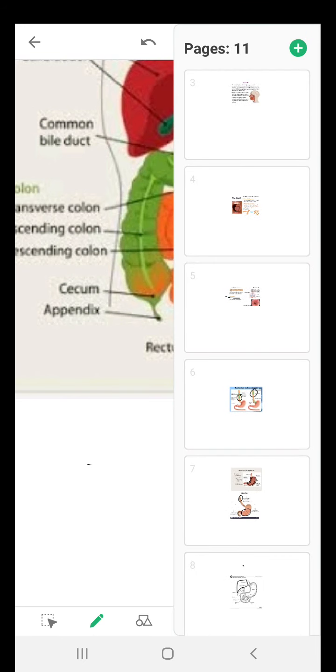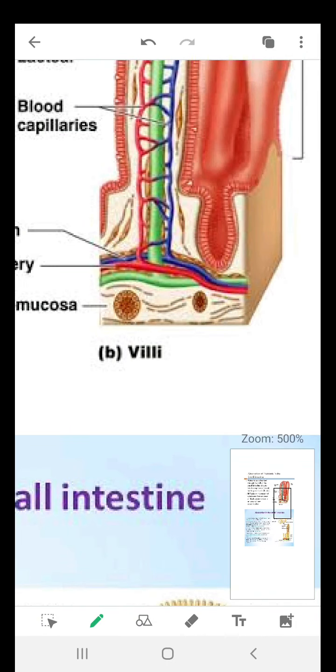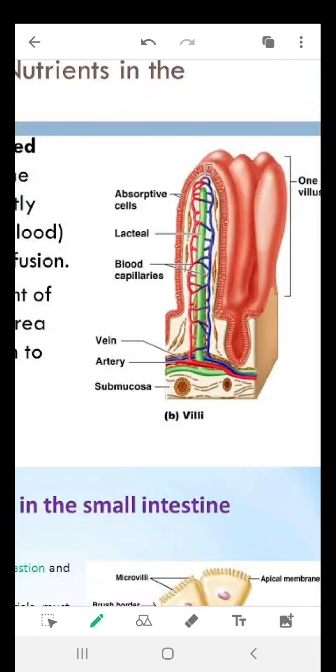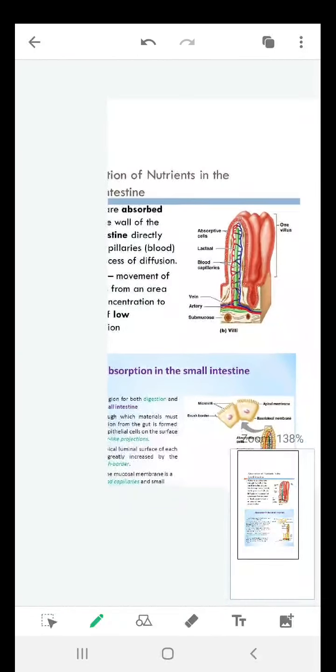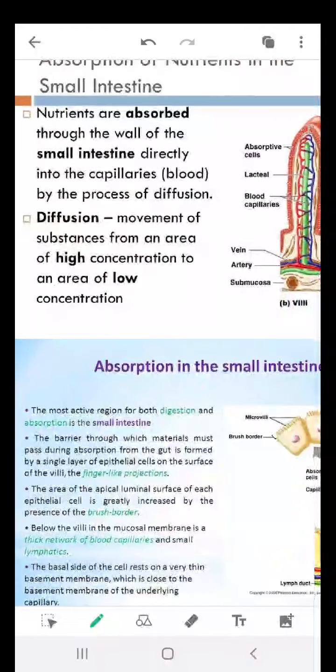The jejunum is a part where the food is transported towards the ileum. The main place is the ileum. Now the digestion has been done in the duodenum; no further digestion will happen. The ileum is the site where digestion stops and absorption starts occurring. Nutrients are absorbed through the wall of the small intestine directly into the capillaries.